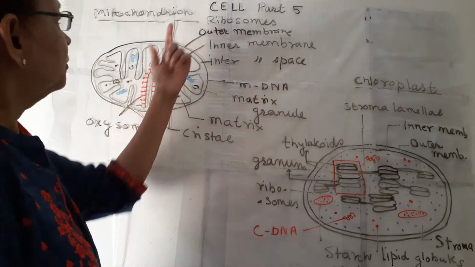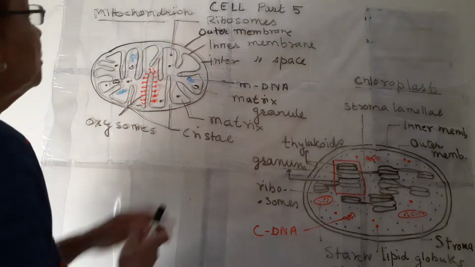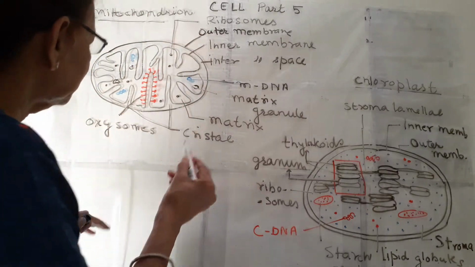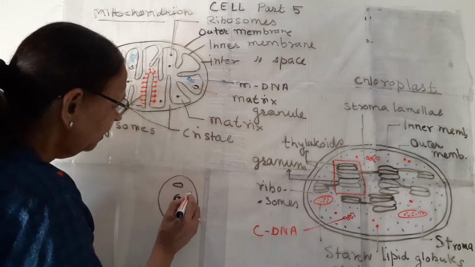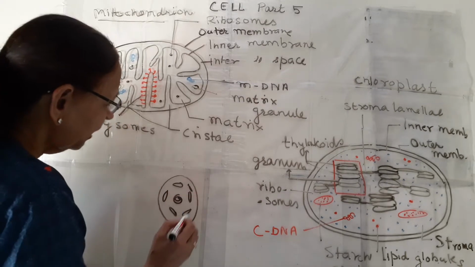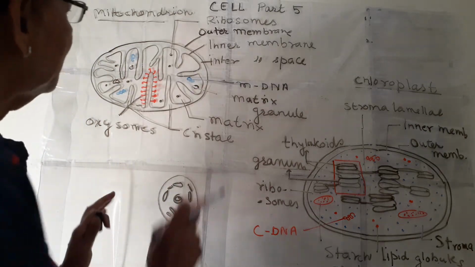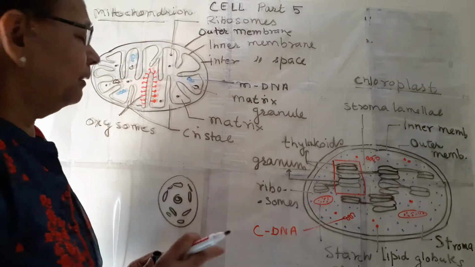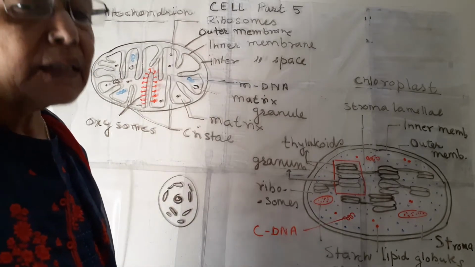So first is mitochondrion, singular is mitochondrion and plural is mitochondria. Many mitochondria are present inside the cell. Suppose this is the cell, this is the nucleus. Many cylindrical or oval or round mitochondria are present inside the cytoplasm of the cell. This is a single mitochondrion. They are normally cylindrical. These are known as the powerhouse of the cell.